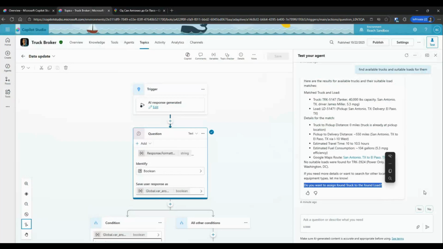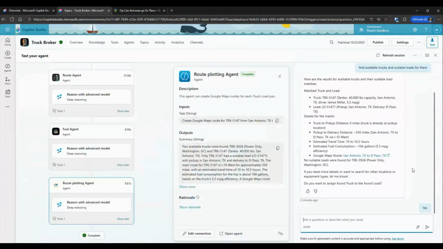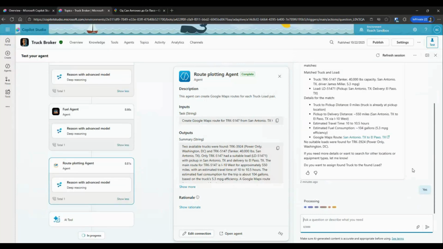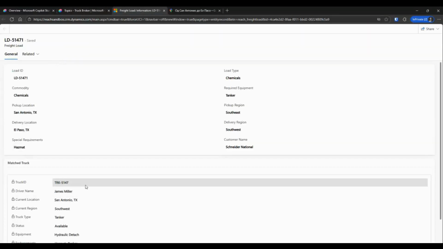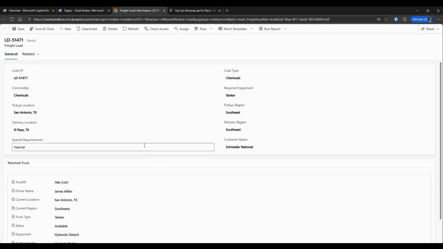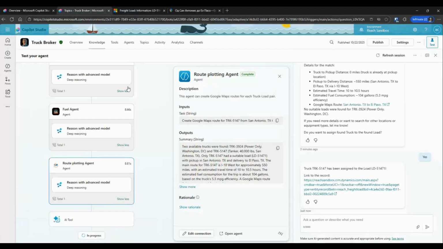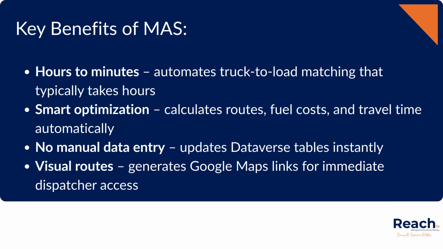Now the next step: as we mentioned before, we do have one agent flow in the system that takes care of assigning the truck to the load at the Dataverse level. You can click yes here if you want, and it will automatically trigger the AI tool, the flow. This will update your Dataverse tables for you automatically. As you can see here, that truck has been assigned to the load that it identified. There we go. It opens up a custom form on Dynamics, and as you can see, load number 51471 is now assigned to truck 5147.